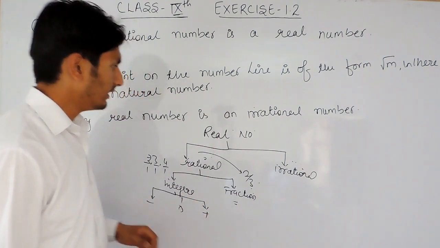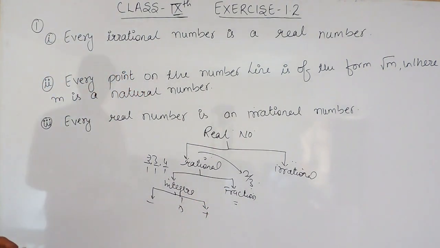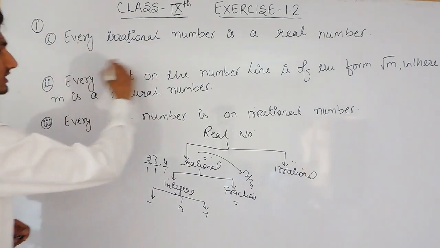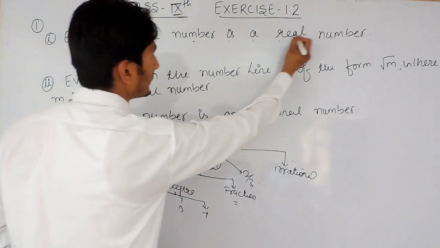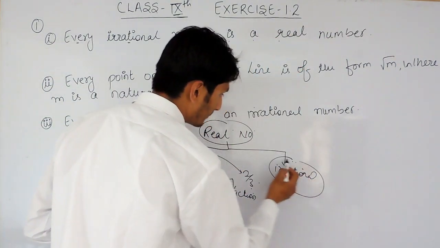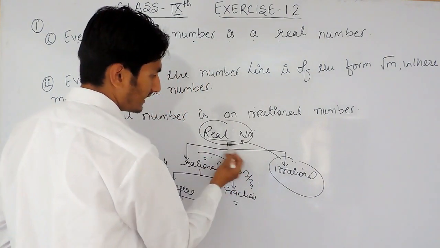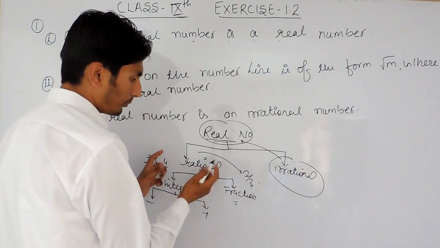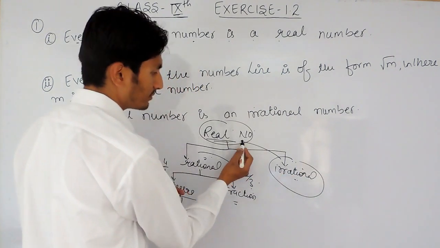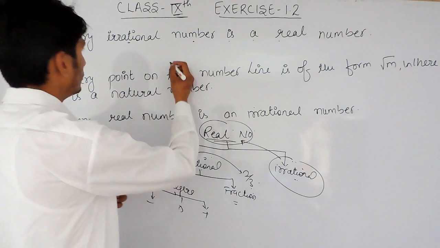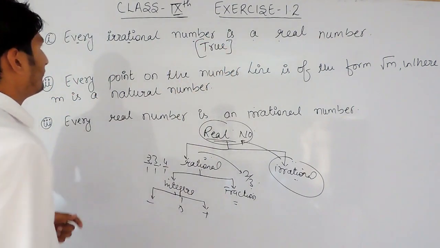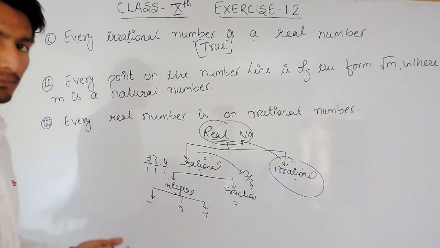So this is the chart for the number system, and in the first statement it is written that every rational number is a real number. So obviously in this group all rational numbers must come, because the real numbers are made up of the group of rational numbers and irrational numbers. So obviously all rational numbers must be real numbers. So this is true.